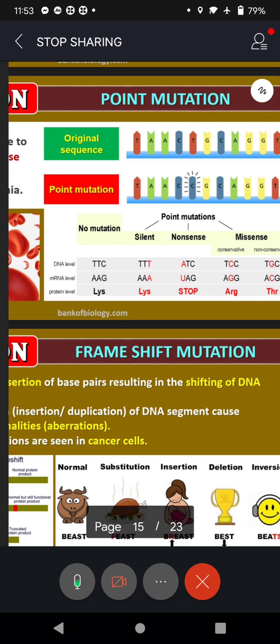So, mutagens may be varieties like smoking itself. Tobacco is a mutagen. Drugs, all drugs are mutagens. Okay. X-ray, UV rays. So, all these are mutagens.